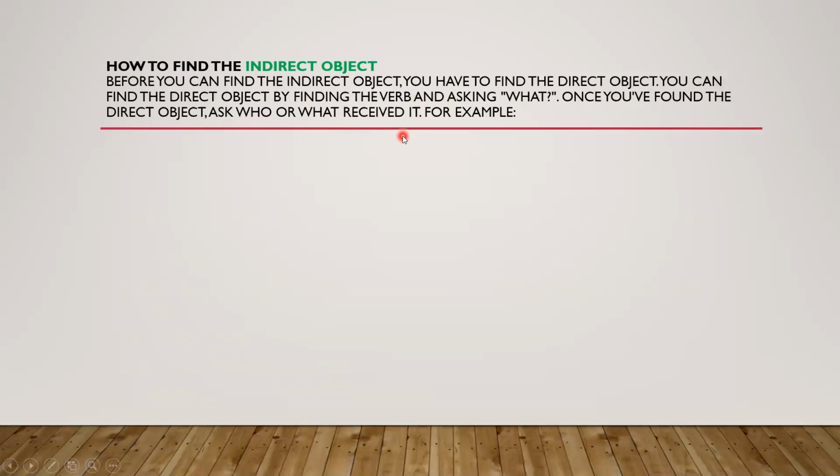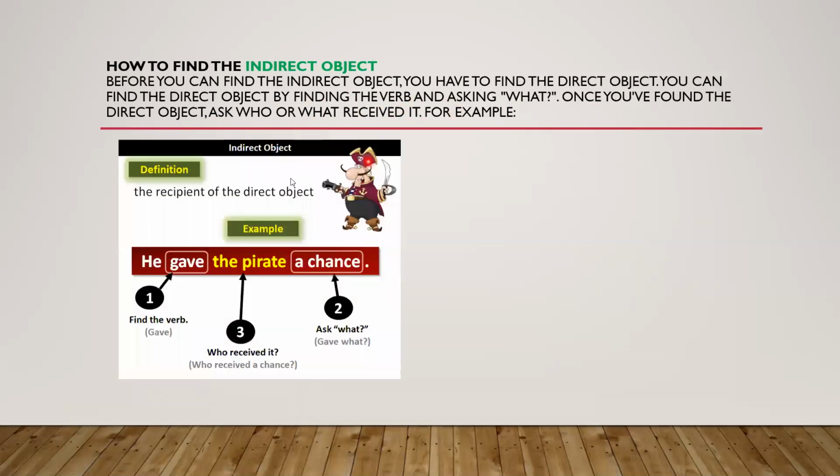In the last lesson, we said Nasima passed her father the parcel. We ask who received the parcel. Her father. Now here we have a definition: the recipient of the direct object is called the indirect object. He gave the parrot a chance.